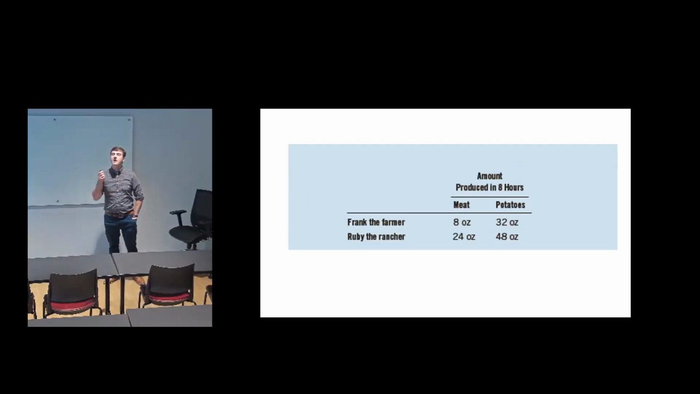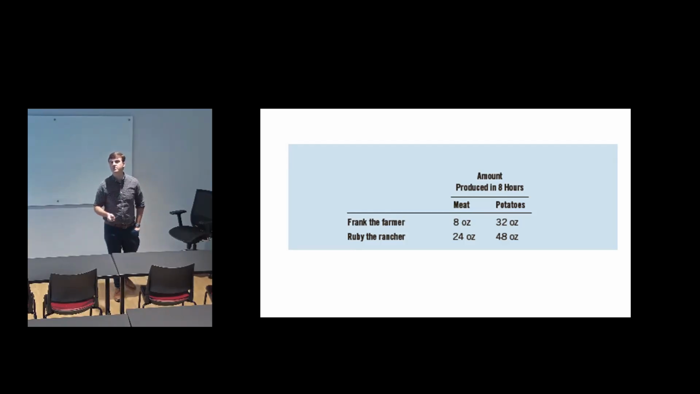So zooming in on the most of either of these that they could produce, we've got Frank the farmer and Ruby the rancher with these numbers we just talked about. If Frank only makes meat, he can make 8 ounces. If he only makes potatoes, he can make 32 ounces. If Ruby only makes meat, she can make 24 ounces. If she only makes potatoes, she can make 48 ounces.